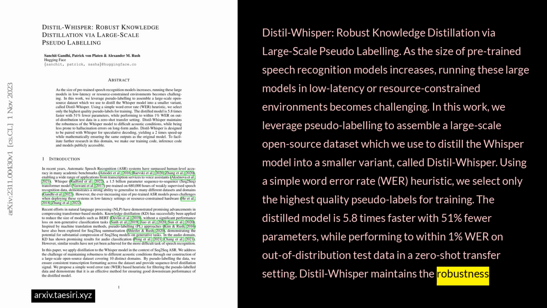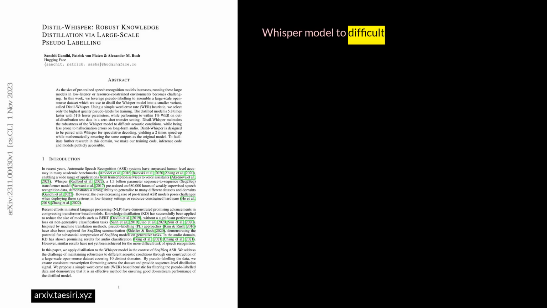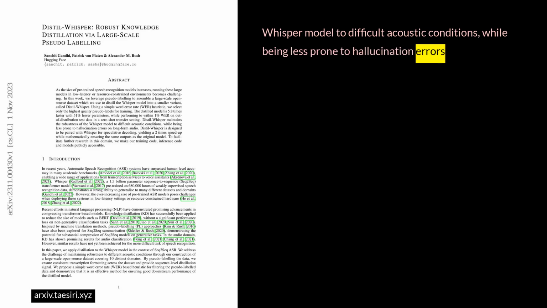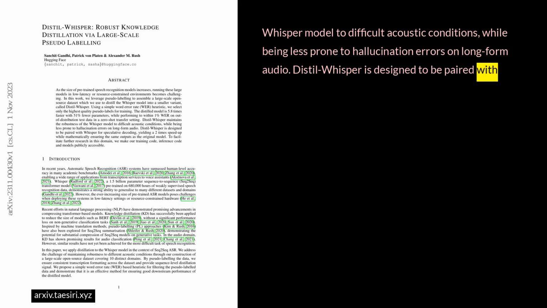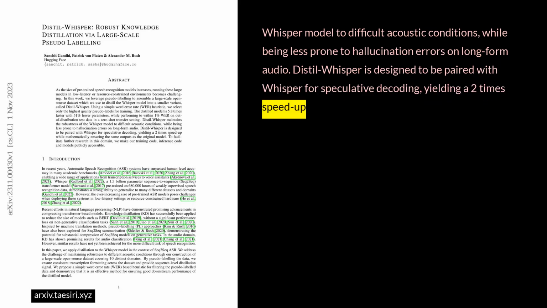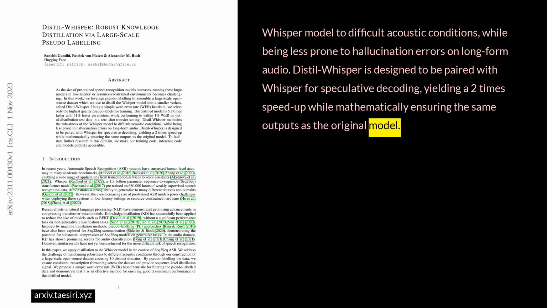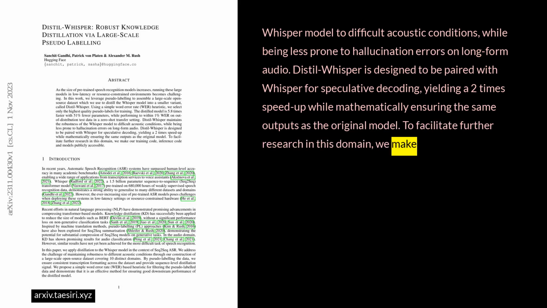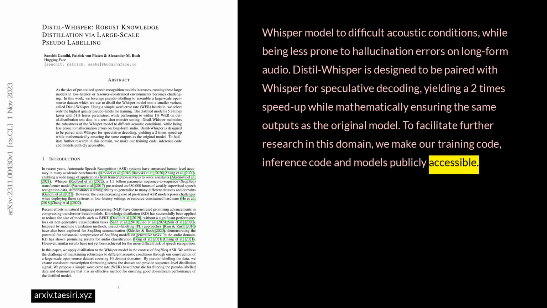Distil-Whisper maintains the robustness of the Whisper model to difficult acoustic conditions, while being less prone to hallucination errors on long-form audio. Distil-Whisper is designed to be paired with Whisper for speculative decoding, yielding a 2x speed-up while mathematically ensuring the same outputs as the original model. To facilitate further research in this domain, we make our training code, inference code, and models publicly accessible.